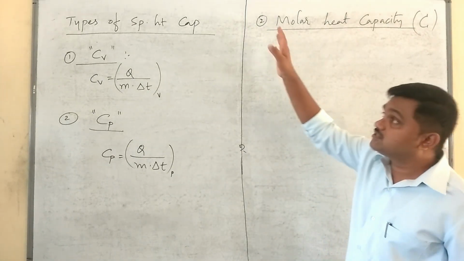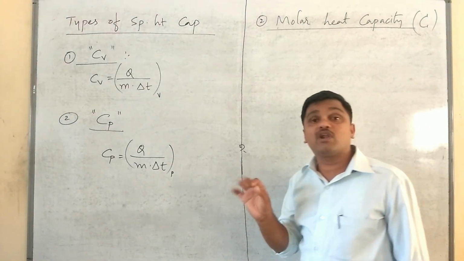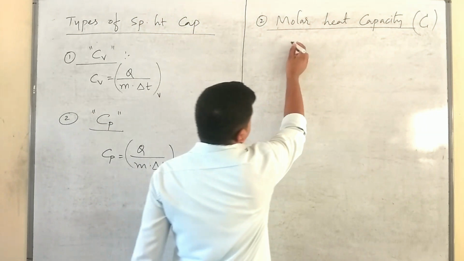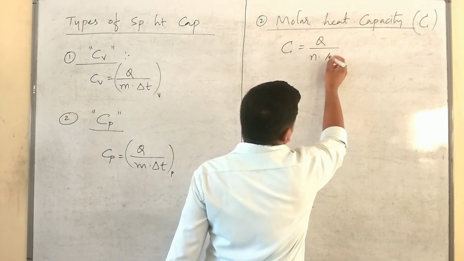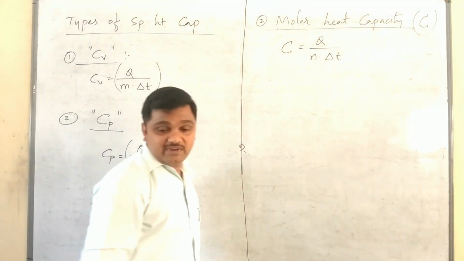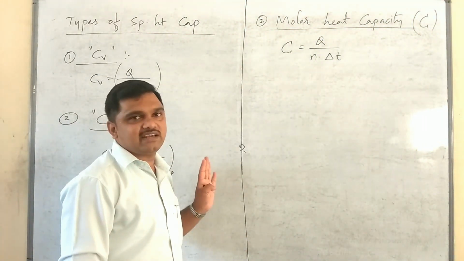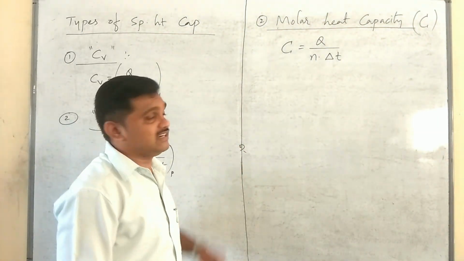Small c means specific heat capacity. But capital C means molar heat capacity. Please remember, C can be defined as Q divided by n into delta T, where n is number of moles, Q is heat energy, delta T is rise in temperature.